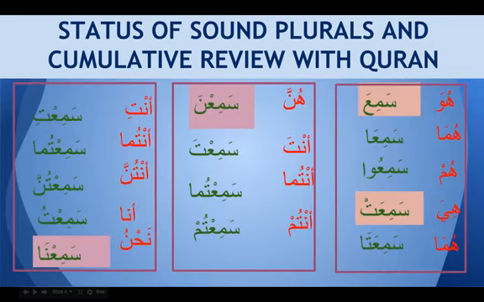So we're going to do a verb today. So today's verb, inshallah, is sami'a. Sami'a means he heard. Huwa sami'a, huma sami'a, hum sami'u, hiya sami'at, huma sami'ata. So these five are called sakin pronouns because the sound of the pronoun is not produced. So we got a sukun here, and this huwa and hiya are mustatir, there is no pronoun at all.